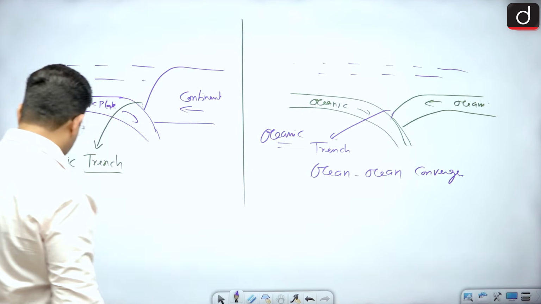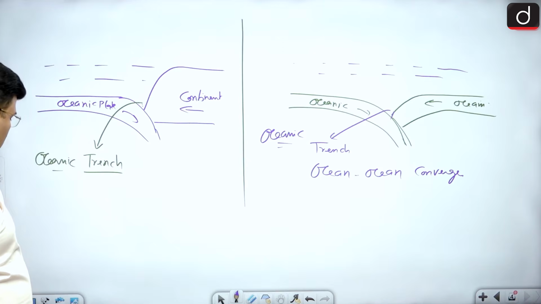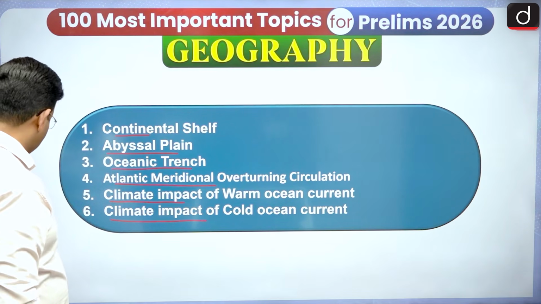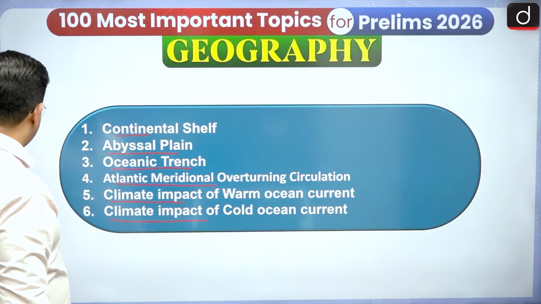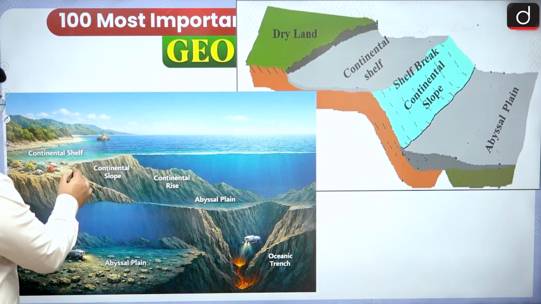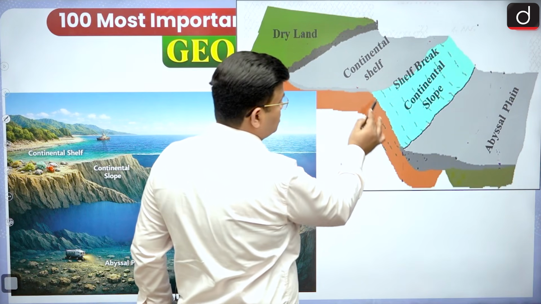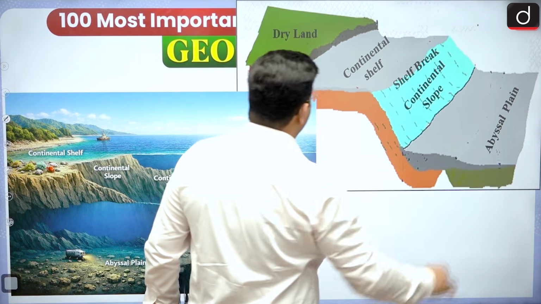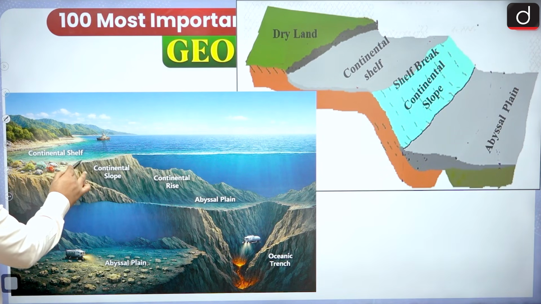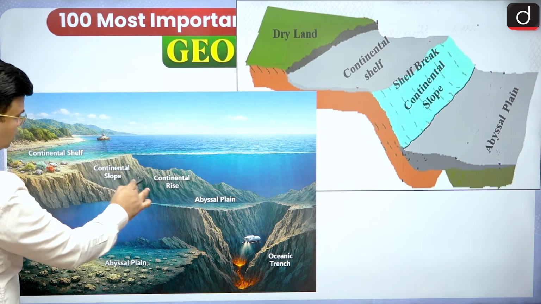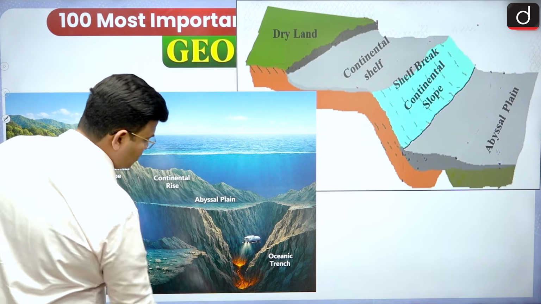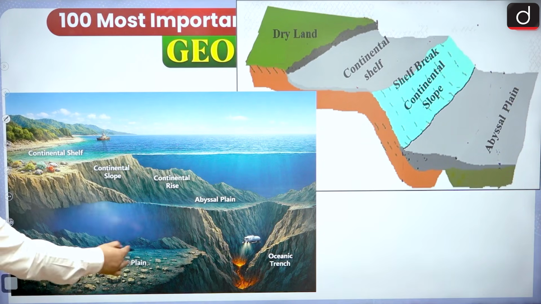Here we are going to see some trenches. So let us see about the continental shelf, abyssal plain, and oceanic trench. Thereafter I'll come to this topic. Here you can say that this is your continental shelf. Here is the continental slope, then the continental rise and abyssal plain, and in the same way here the continental shelf is there, and at 200 meter depth there is the continental slope, then the continental rise, and thereafter the abyssal plain. And this is where you can say the trench is existing, and here you can say abyssal plain.